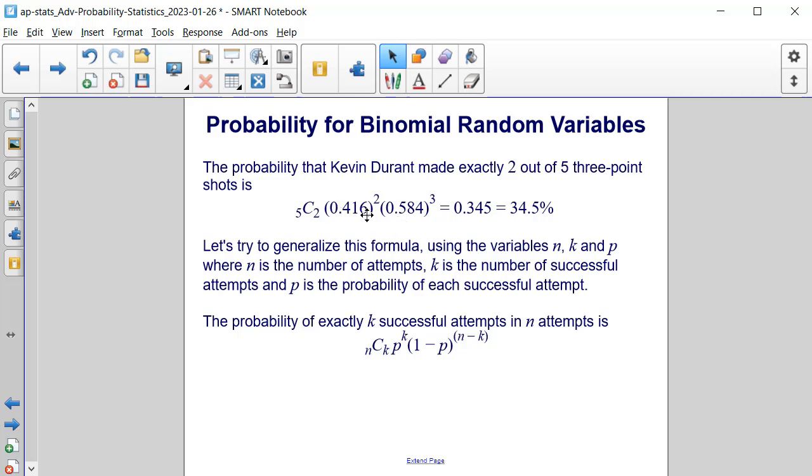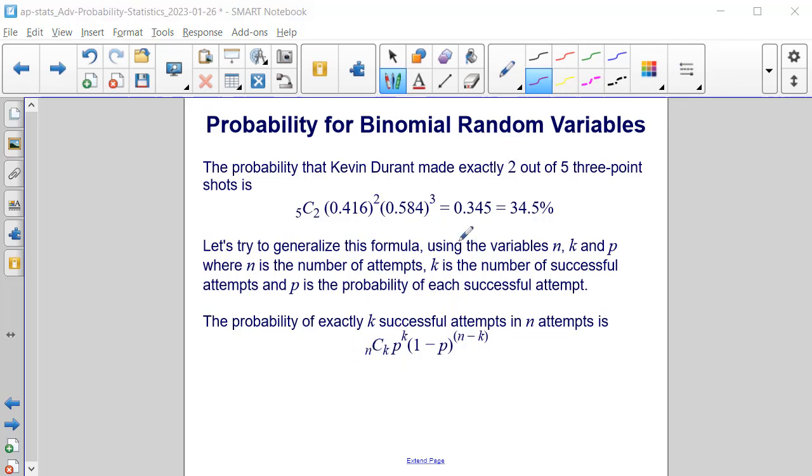And then we subtracted 416 thousandths from 1 to get the probability that it was unsuccessful. So 1 minus p is how we got this value, and it was raised to the n minus k, or 5 minus 2 in our case, which equaled 3. So that's how you end up getting the formula for determining the probability of exactly k successful attempts in n attempts in all. It's this formula right here.